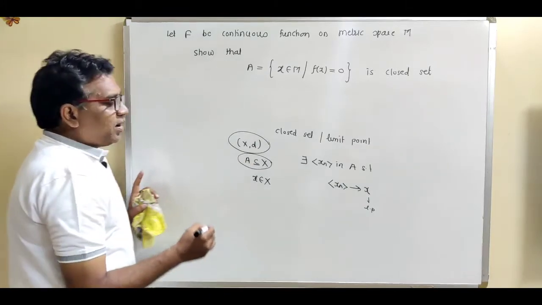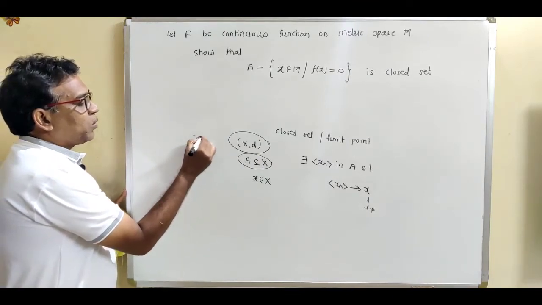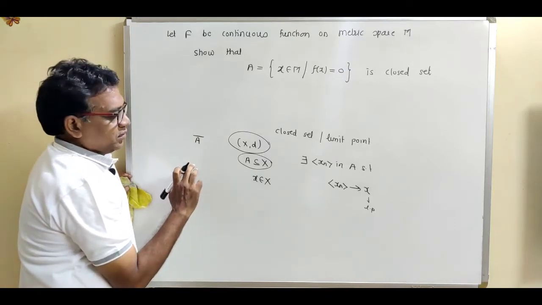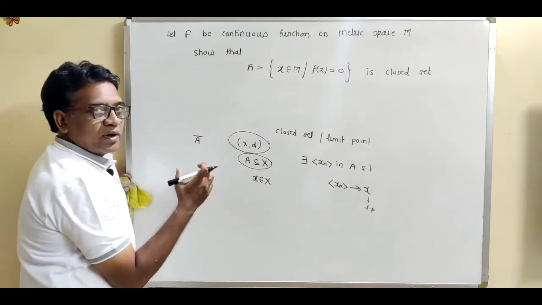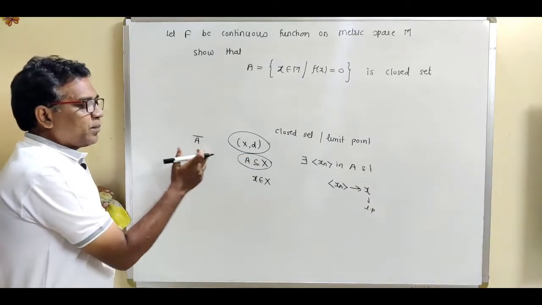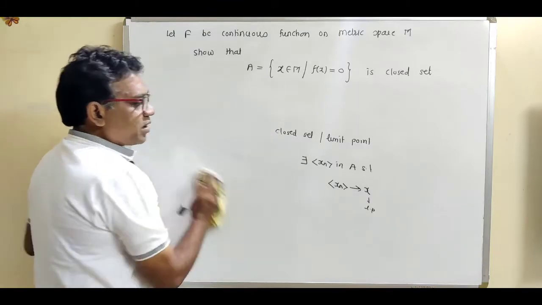Now the set of all limit points is denoted by the notation A closure. So first of all remember this definition.